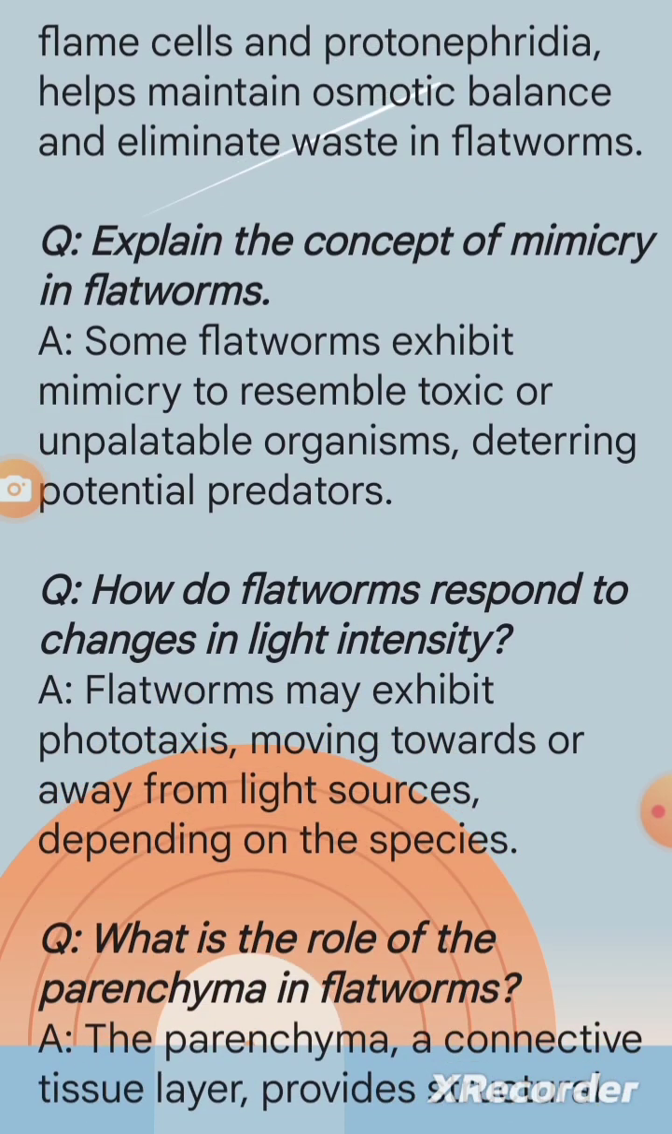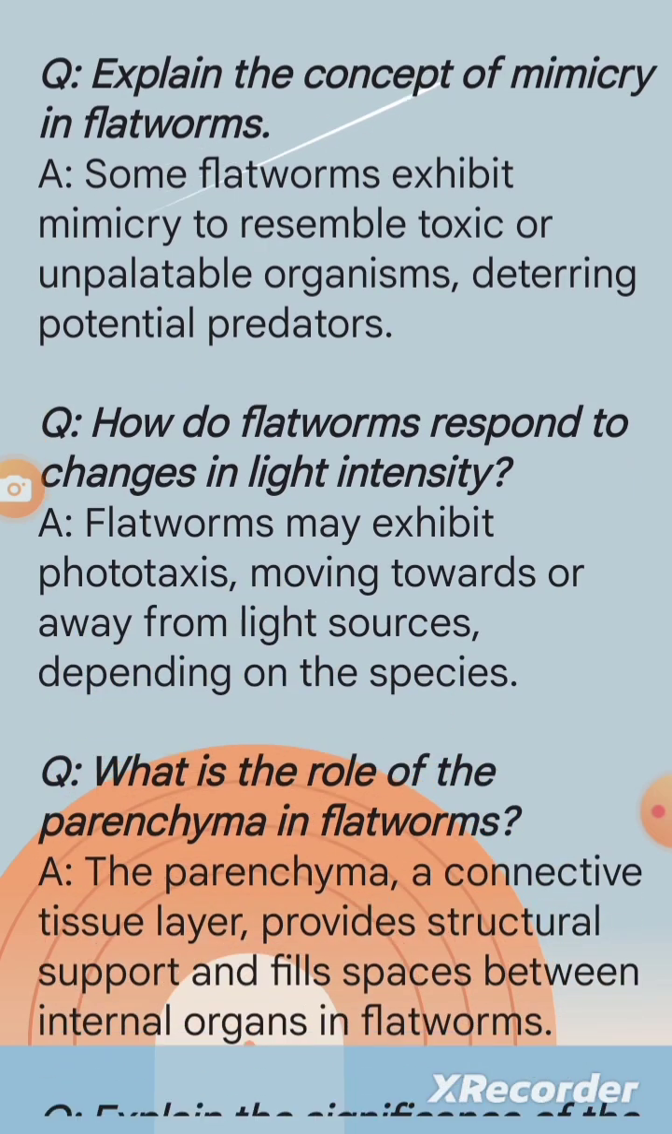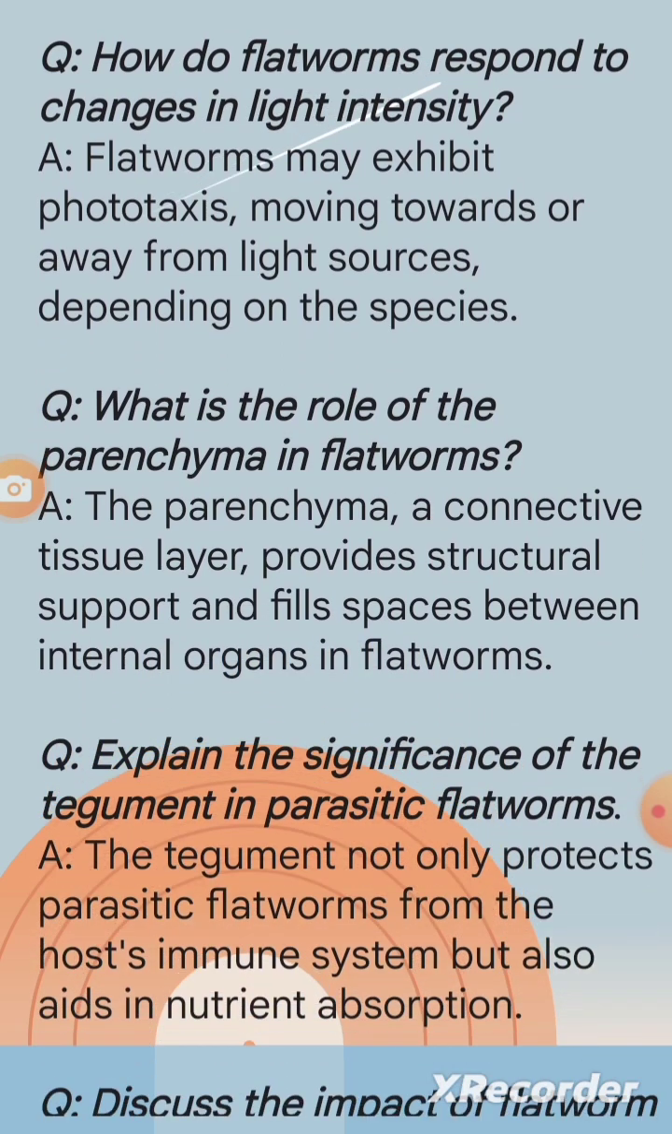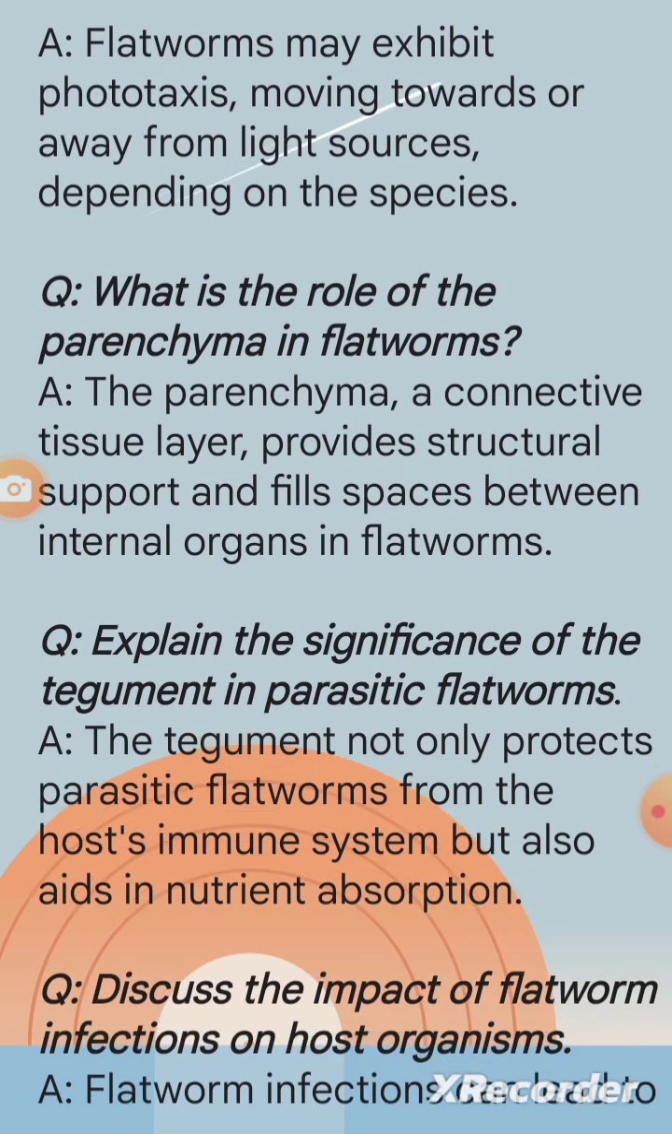Question: explain the concept of mimicry in flatworms. A. Some flatworms exhibit mimicry to resemble toxic or unpalatable organisms, deterring potential predators. Question: how do flatworms respond to changes in light intensity? A. Flatworms may exhibit phototaxis, moving towards or away from light sources, depending on the species.